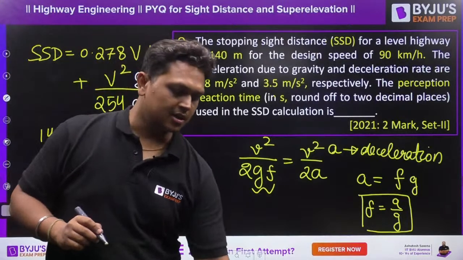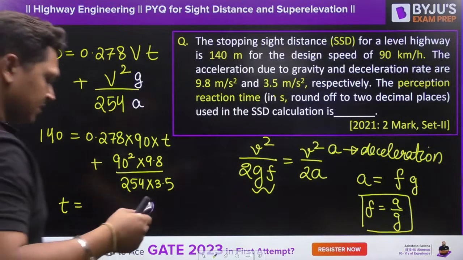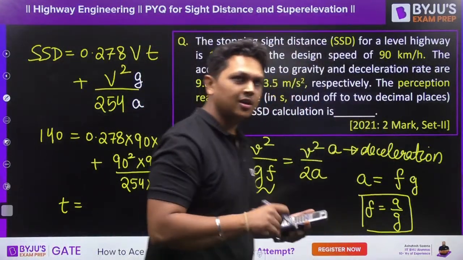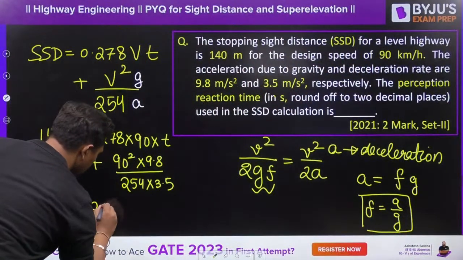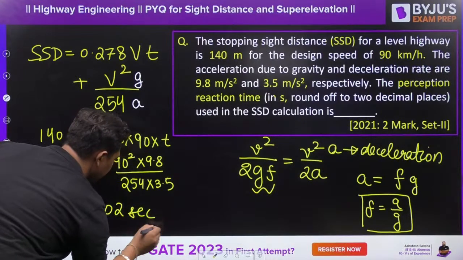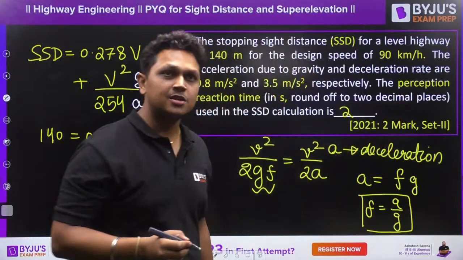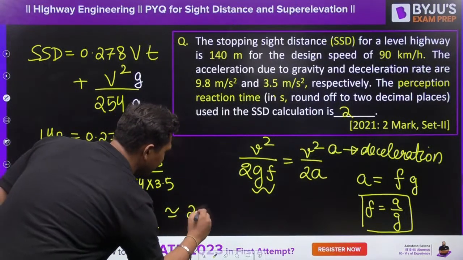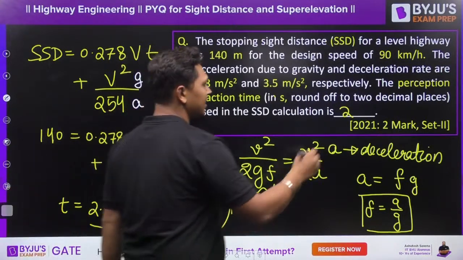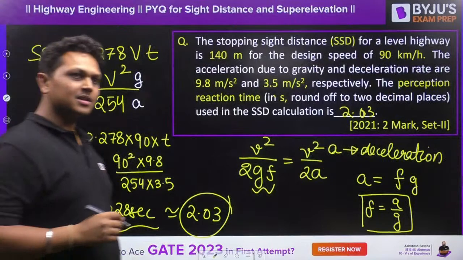So if you calculate over here, what is time coming out to be equal to? Quickly calculate and tell me the answer. I will also calculate along with you. Very good, 2.02, right? You can cross check. I am sure that this is the answer. You have to round off to the nearest decimal. Since you are getting 2.028, it can be written as 2.03. So very good question, guys.